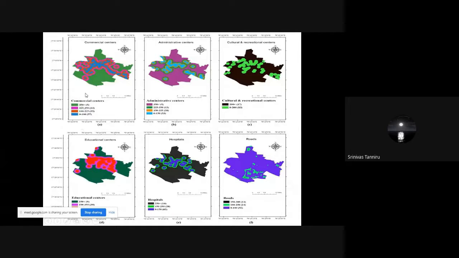We can see that when we are talking about the commercial center, the best place would be a site which is less than 100 meters away, and the second best option is to have a parking site facility between 100 and 225 meters, and next is 225 to 350, and the last option is greater than 350 meters. In this fashion, based on distance, we have identified which location is best using GIS for each separate criterion, and these zones are assigned weights, and those zones are combined using this particular equation.